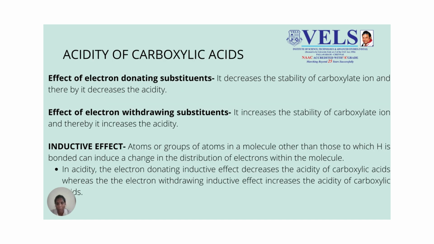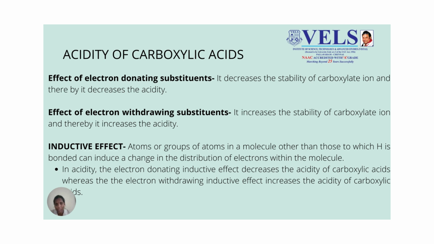Then our next topic is the acidity of carboxylic acid. What are the effects on the acidity of carboxylic acids? The first is the effect of electron donating substituents, and the second is the effect of electron withdrawing substituents. In the first case, the presence of electron donating substituents decreases the stability of the carboxylate ion, and thereby it also decreases the acidity of a carboxylic acid.